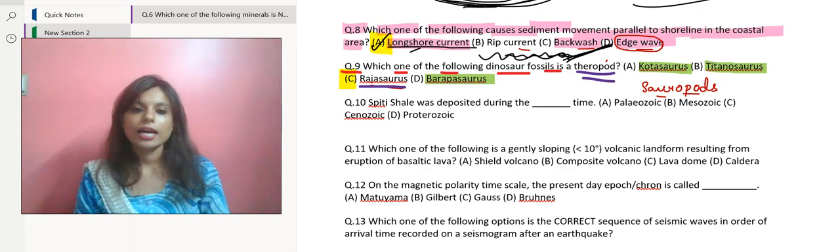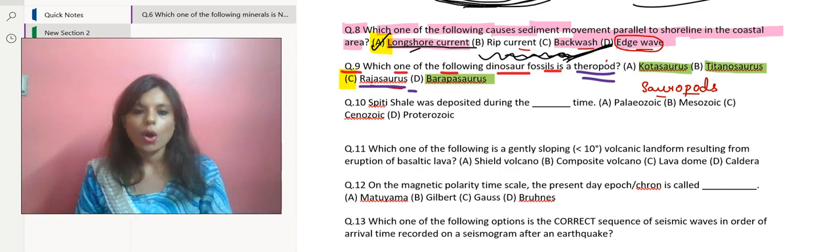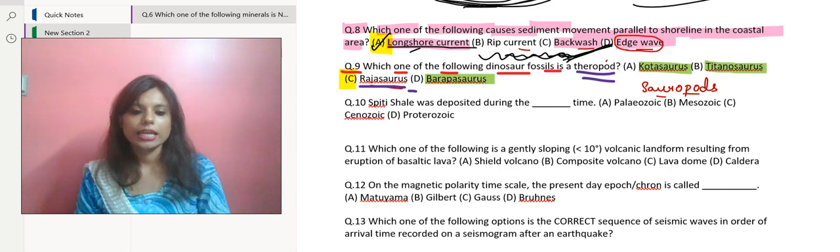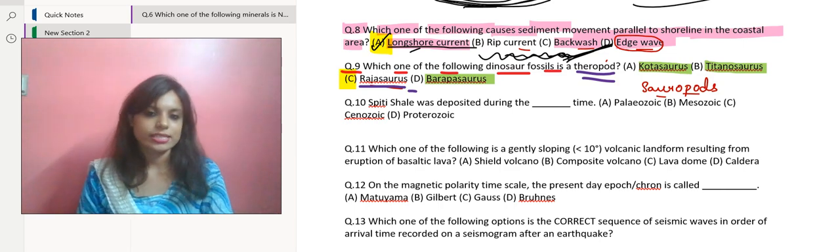Now, a little bit about the Rajasaurus. It had a distinctive bony crest on its skull, and it was likely a predator of the other dinosaurs in its ecosystem.